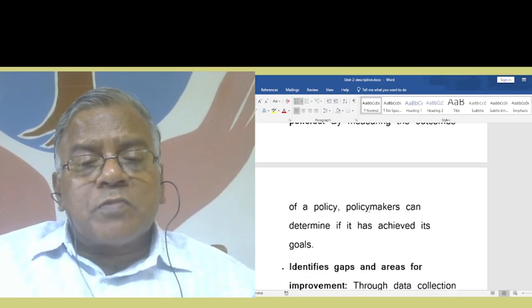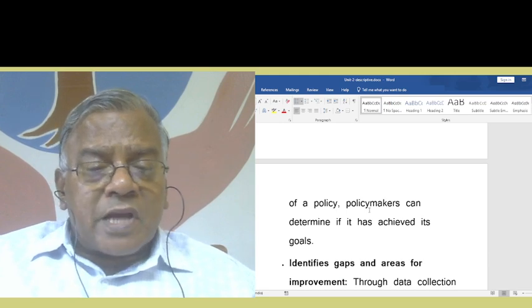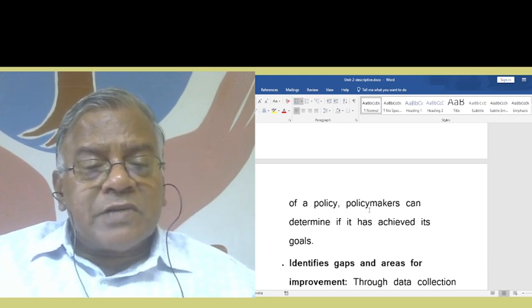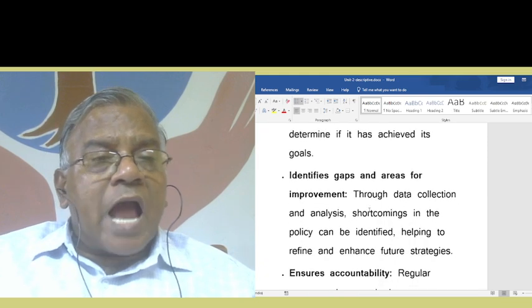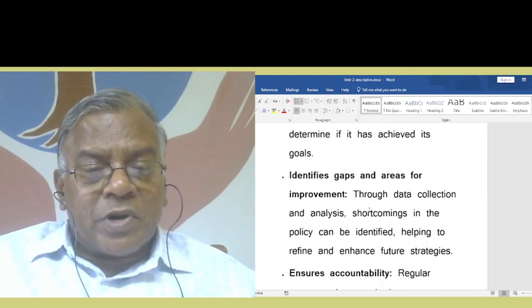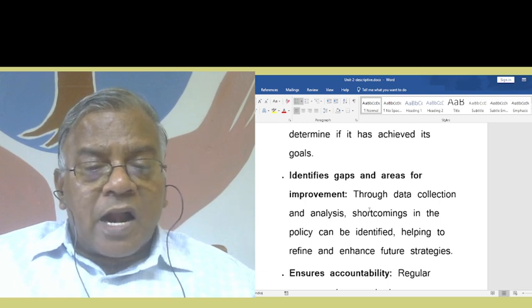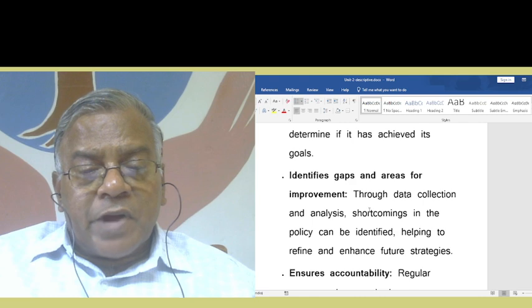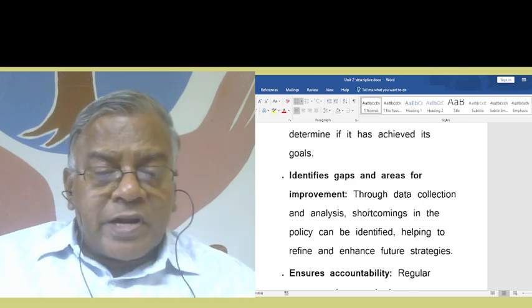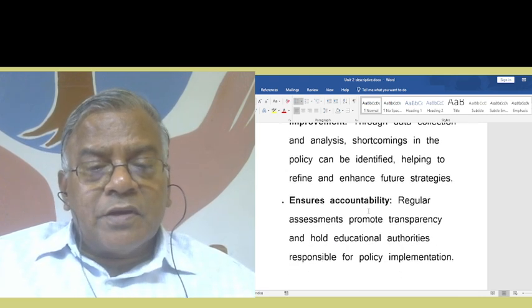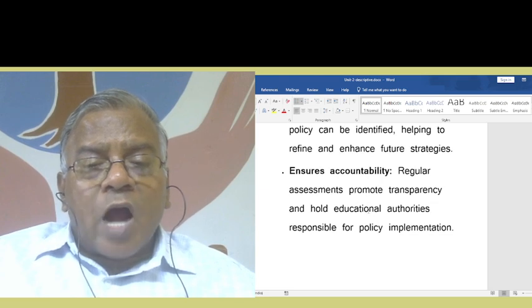By measuring the outcomes of a policy, policymakers can determine if it has achieved its goals, and identify gaps and areas for improvement. Through data collection and analysis, shortcomings in the policy can be identified, helping to refine and enhance future strategies. Then it ensures accountability.